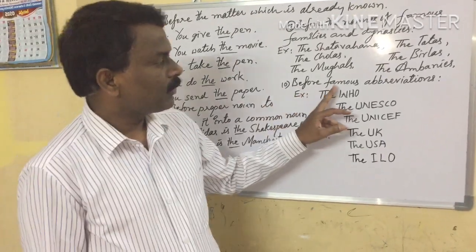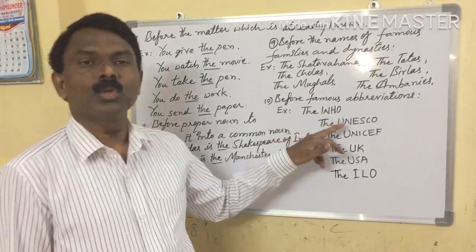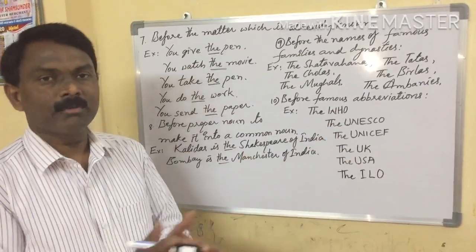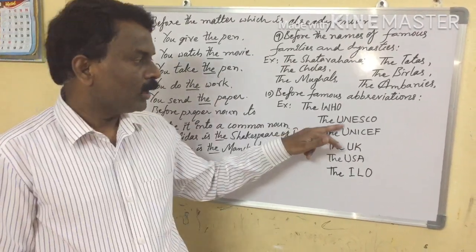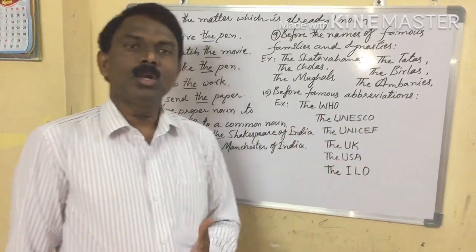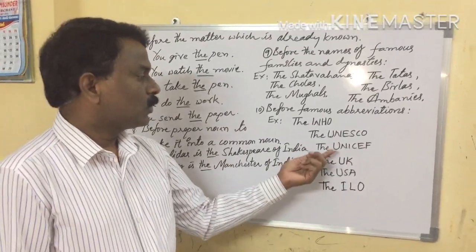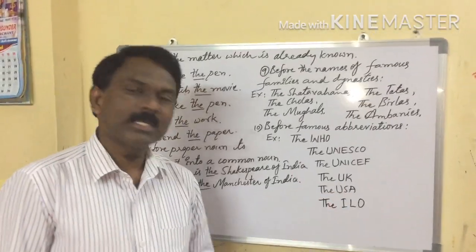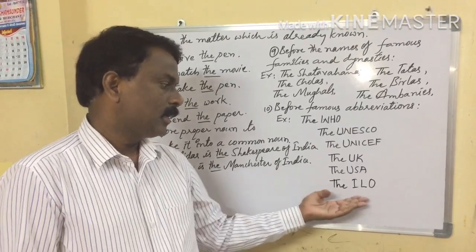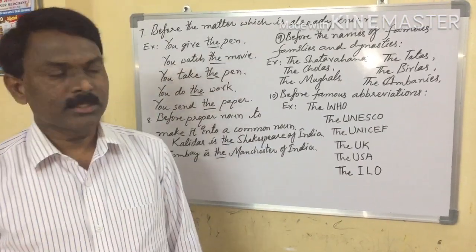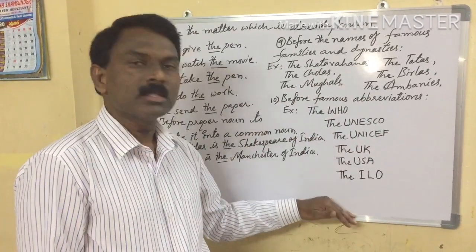Okay, next one, before famous abbreviations. Here the WHO, World Health Organization, is an abbreviation, so that's why the article. The UNESCO, United Nations Educational, Scientific and Cultural Organization, here the shortcut is UNESCO. Next one, the UNICEF, United Nations International Children's Emergency Fund. Next, the UK, the USA, the International Labour Organization. So before abbreviations, we can use the article.